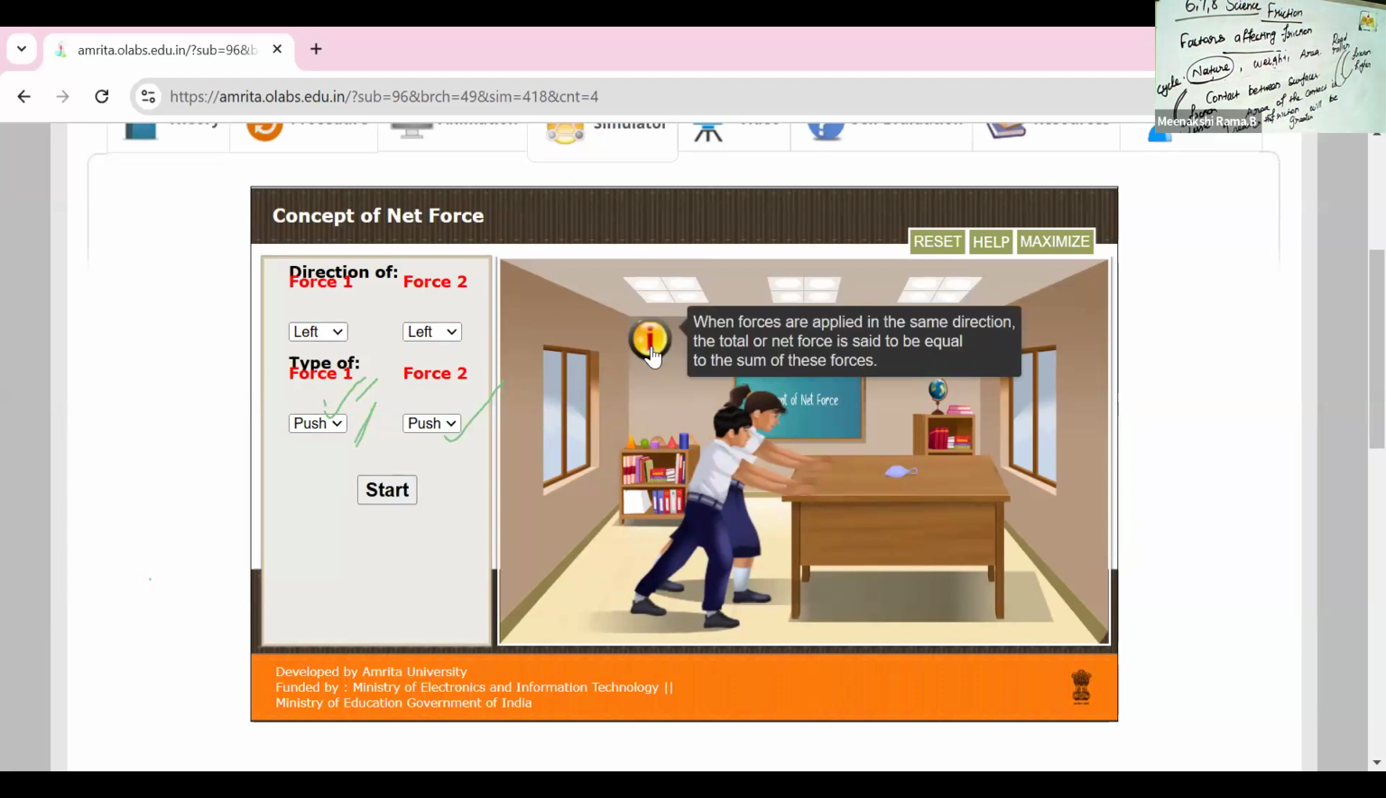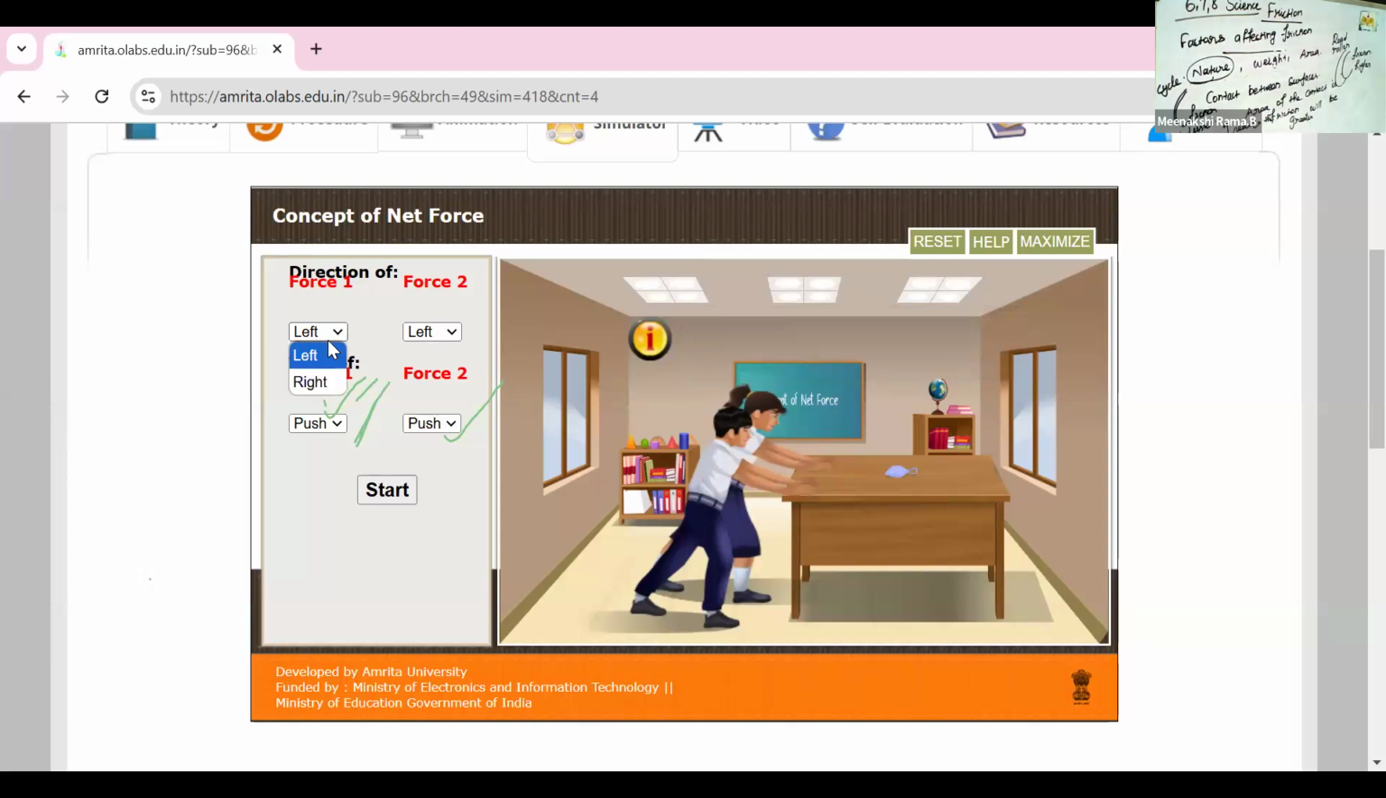Yes. What is the answer? When forces are applied in the same direction, the total force is equal to the sum of the forces. So, the benches move to the front side.